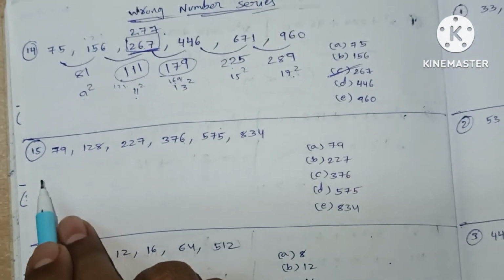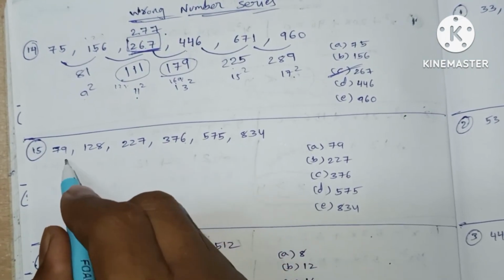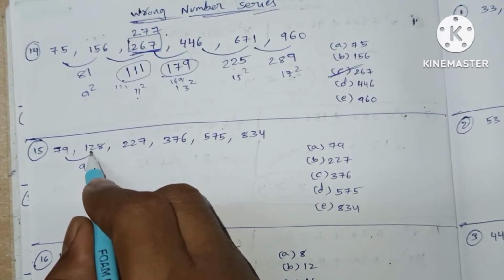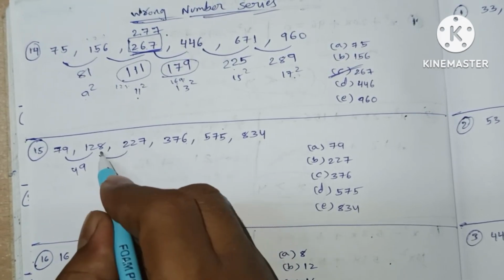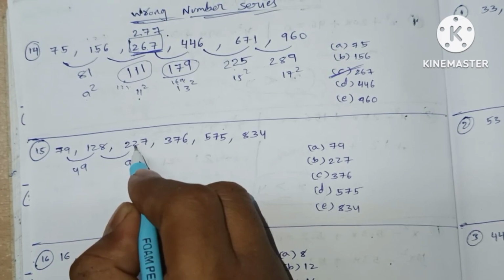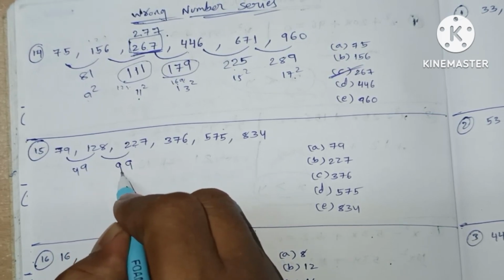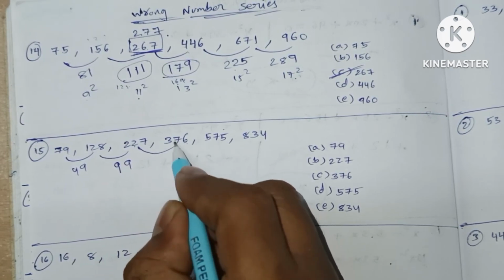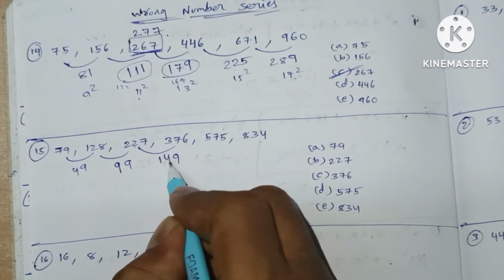Now we are going to see question number 2. Here the numbers are slightly increasing, so let's go with the differences. Here the difference is 9 and 11 minus 7, which is 49. Here it will be 9 and 21 and it is 12, means 99. Here the difference is, okay, it will be 9, 36 and 12, 149.